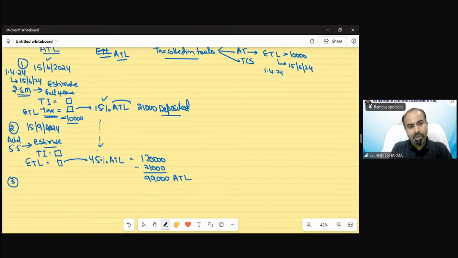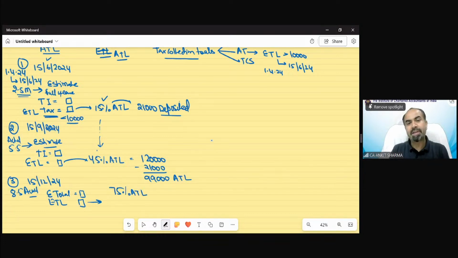The third date would come after again 3 months, 15th December. Now I have almost 8.5 months actual data, and my accuracy would be even better in this. So now again I have to calculate my estimated total income, and again I have to calculate the estimated tax liability. In the question, the examiner will provide you all the estimated total income for all these 3 dates. You just need to recalculate your tax on the basis of the normal tax calculation provisions. What would be your estimated tax liability? 75% now needs to be your estimated tax liability.